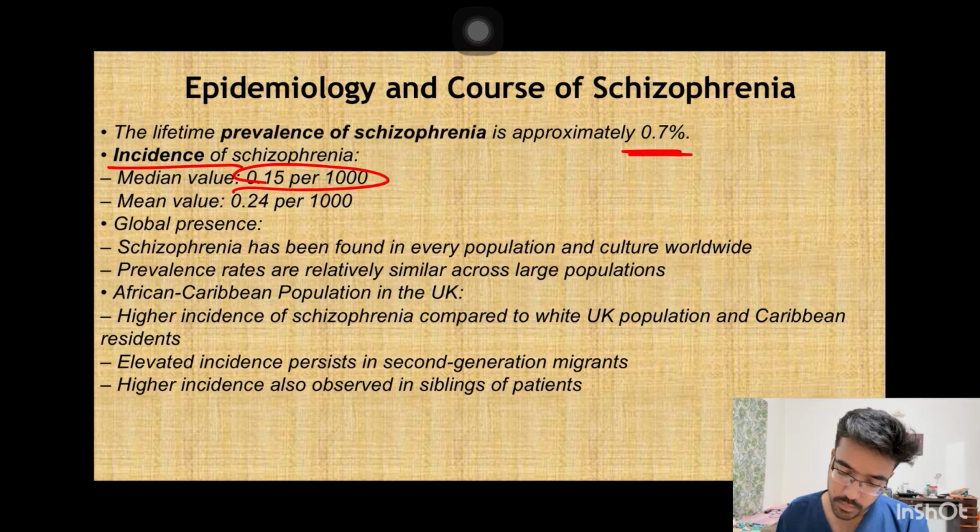It is seen that prevalence rates are nearly the same all over the world, but the African population who were settled in the UK, compared to the white UK population, has a higher incidence of schizophrenia, and the incidence of schizophrenia is increased in second generation migrants and also in the siblings of the patients' parents.